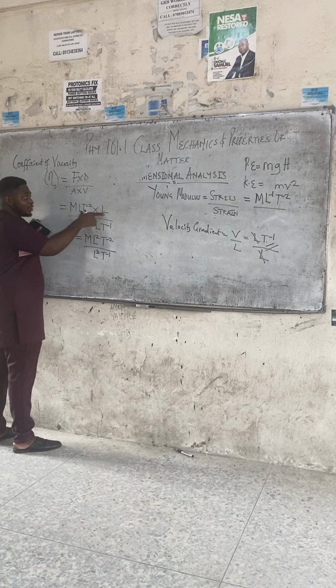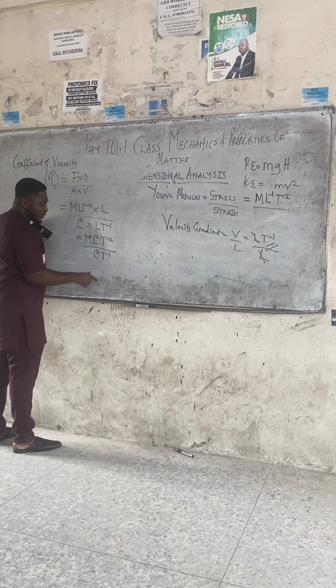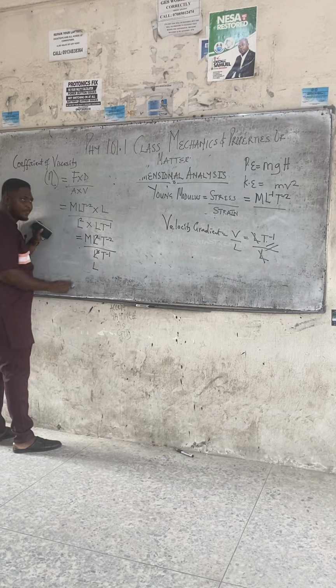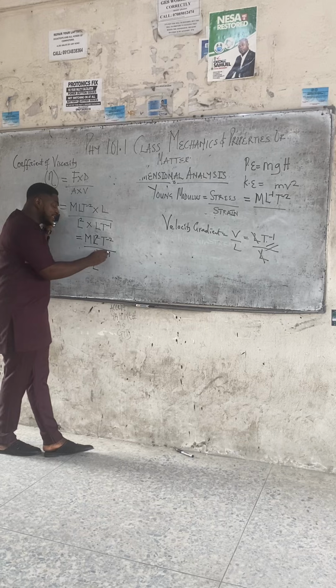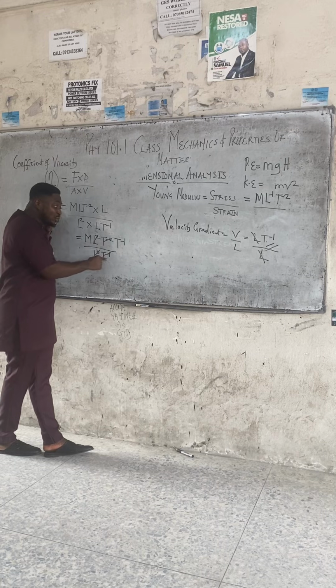L times L on top gives you L squared, so we have ML squared T minus 2. Below, L squared times L gives you L raised to power 3, T minus 1. Class, L squared can kill L squared here, so only one L will be remaining below. T minus 1 can kill one T minus 1, and one T minus 1 will still be remaining, because T minus 2 means there are T minus 1 occurring twice up.